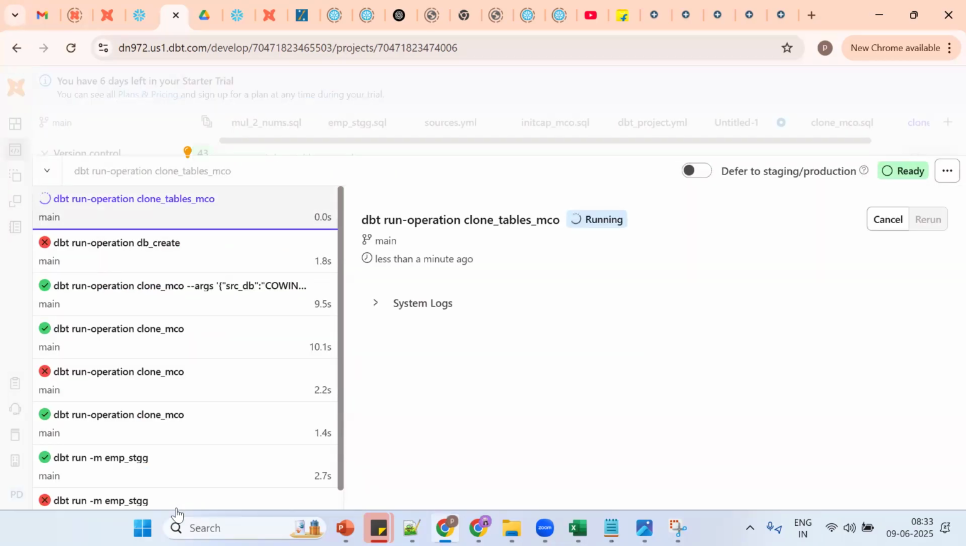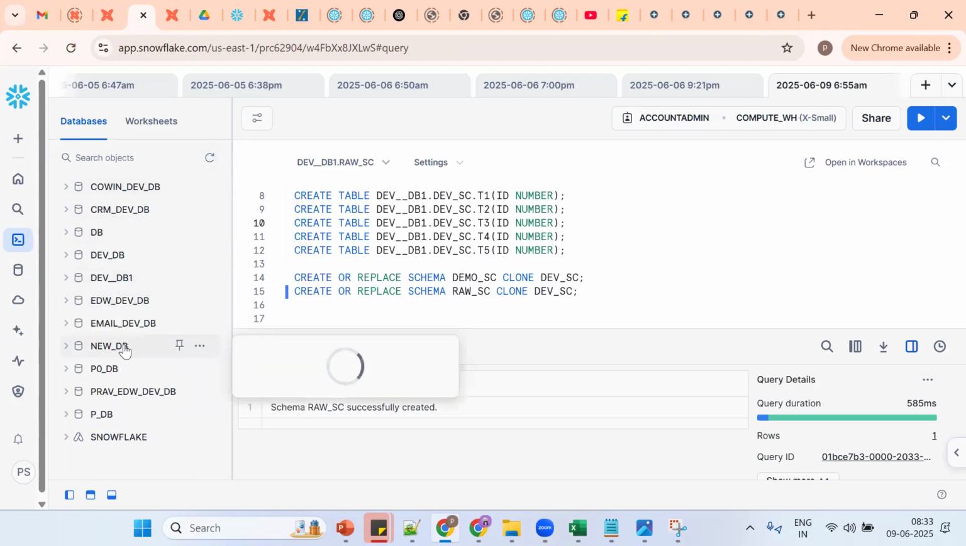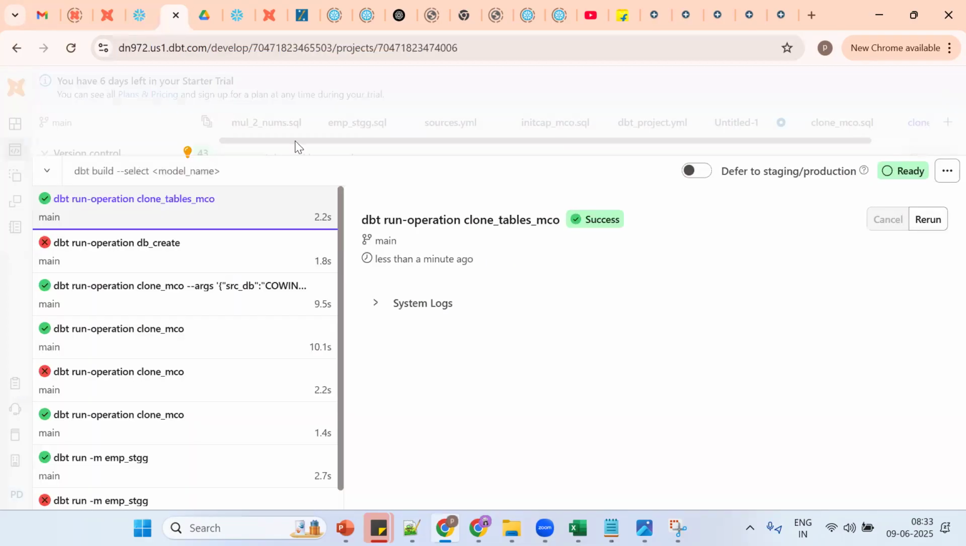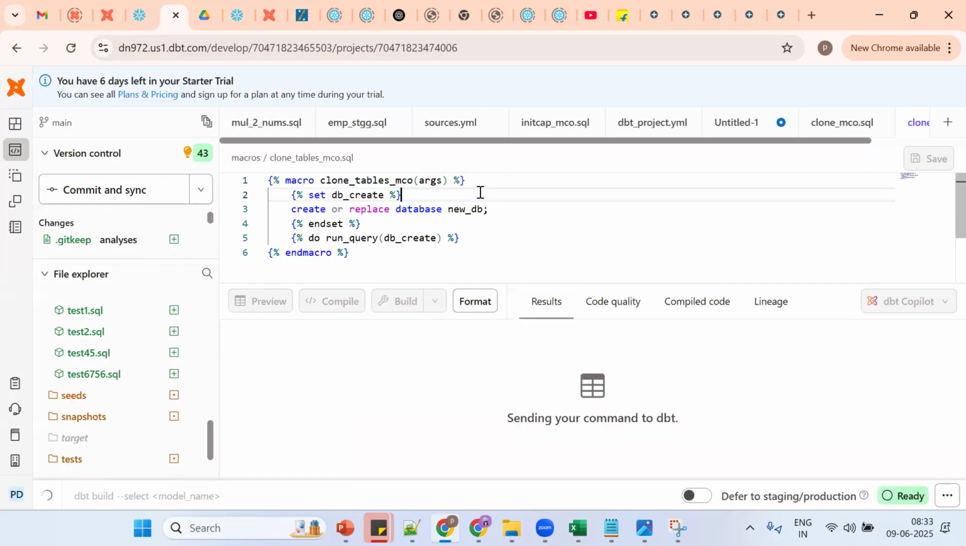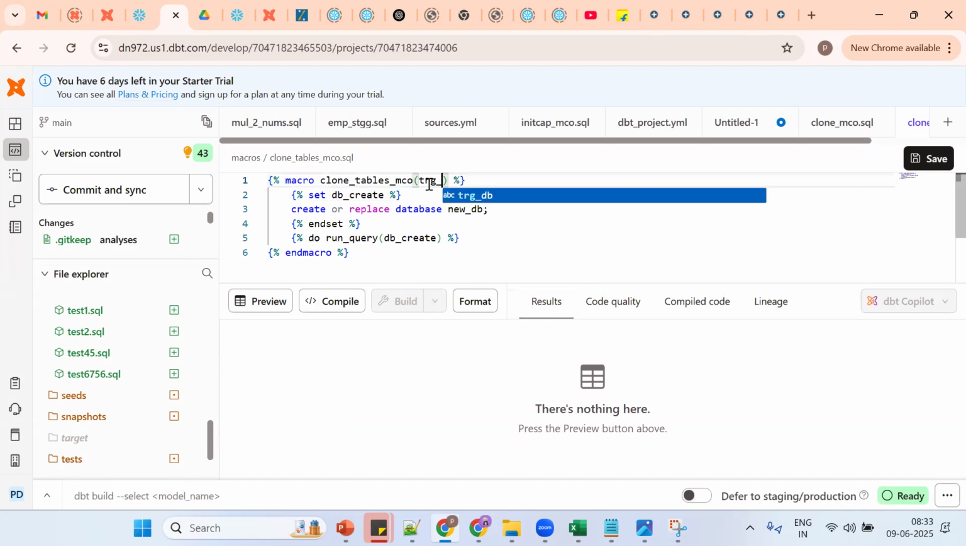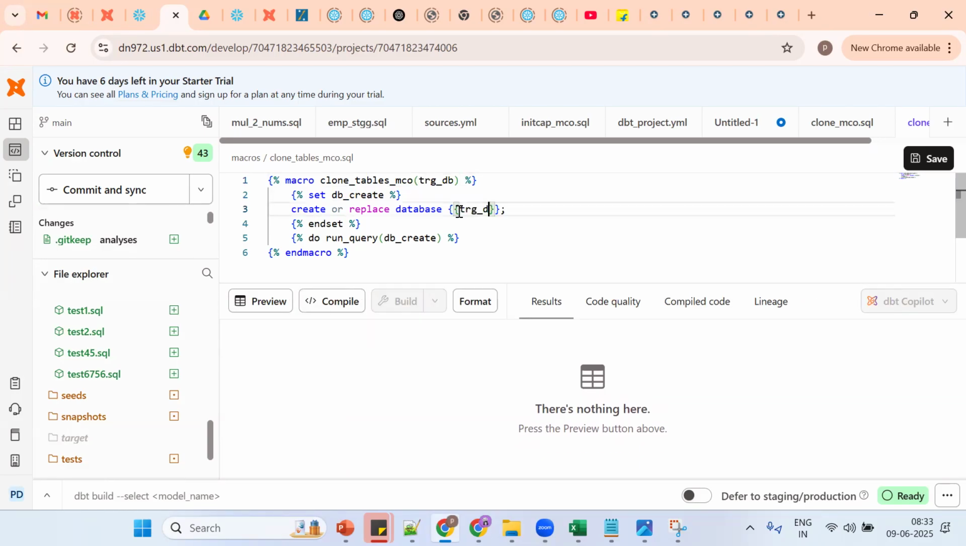See now what happened. One new database should be created without any data, so under it the information schema and public schema should be there. This is so far. Now I want to go for dynamic. Tell me how to go for dynamic. What should I do? Pass an argument, so trgdb. Tell me how DBT knows it's an argument. Put it in the Jinja expression. So trgdb. Okay, save it.